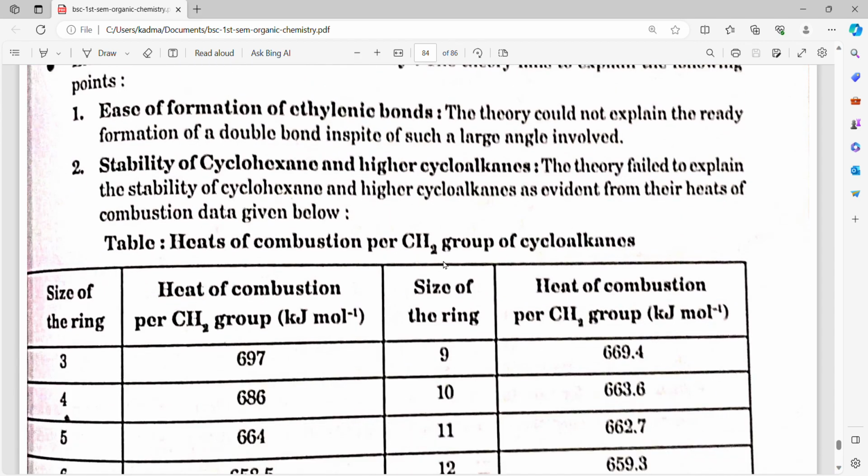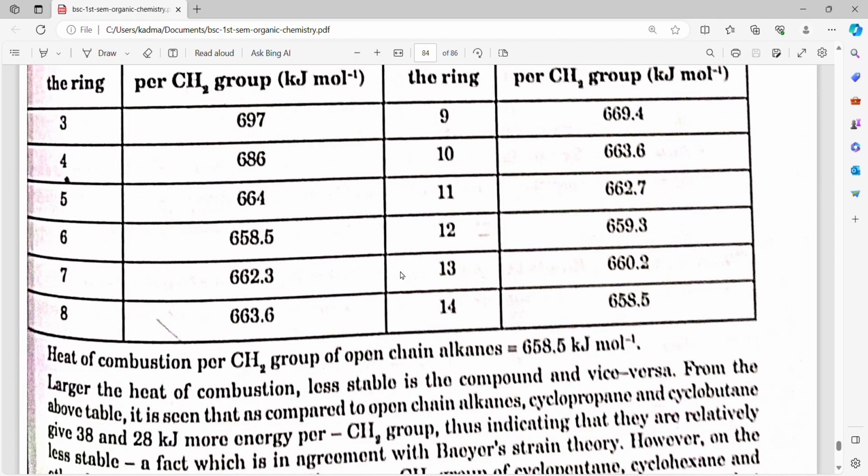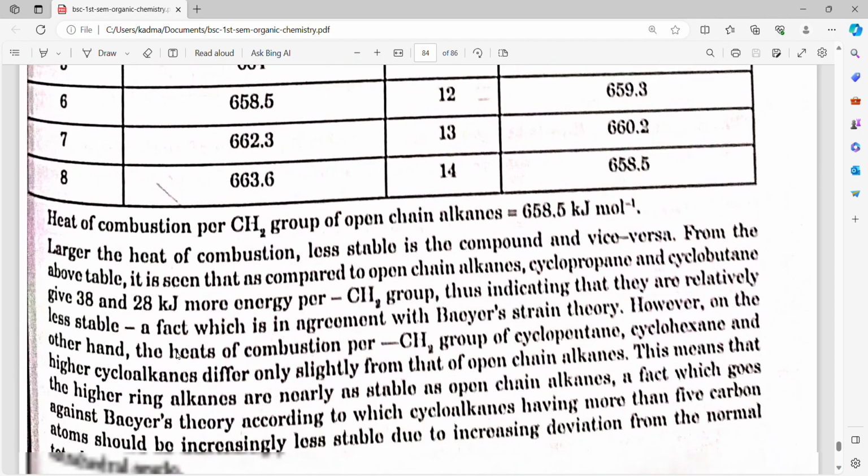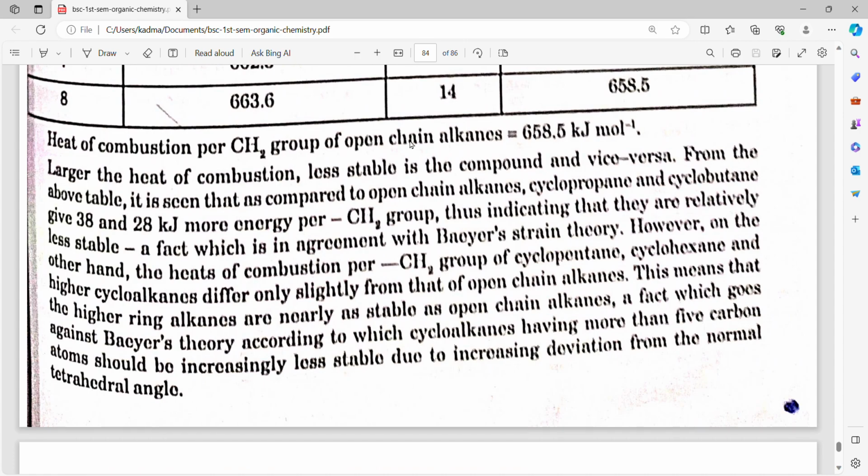Heats of combustion per CH2 group of cycloalkanes. The heat of combustion per CH2 group of the open-chain alkanes is equal to 658.5 kJ per mole. Larger the heat of combustion, less stable is the compound, and vice versa. From the above table, it is seen that as compared to open-chain alkanes, cyclopropane and cyclobutane give 38 and 28 kilojoules more energy per CH2 group, thus indicating that they are relatively less stable, a fact which is in agreement with Baeyer strain theory.